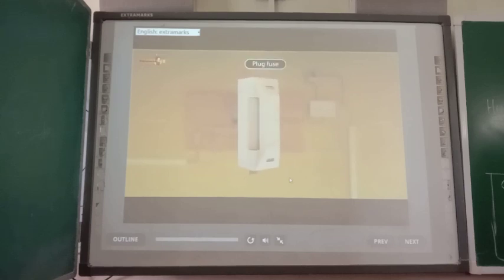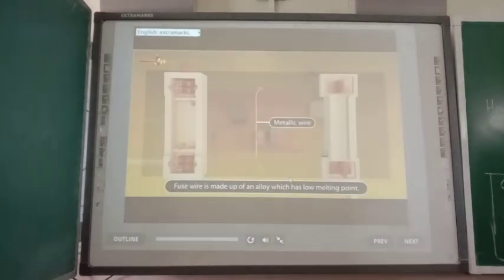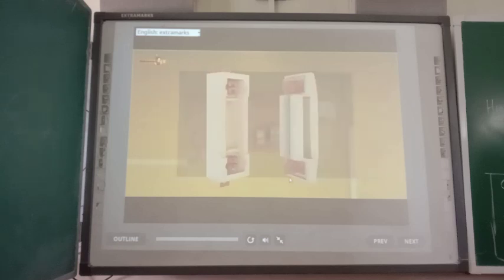A plug fuse is commonly used in main house wiring system. It consists of three main components: a piece of metallic wire of low melting point with high resistivity, a porcelain casing and a porcelain grip. The metallic wire is fixed in porcelain grip having two electrical contacts. This porcelain grip is plugged inside the porcelain casing.